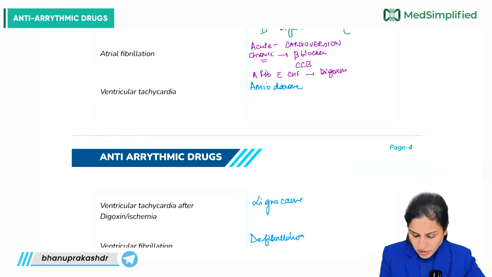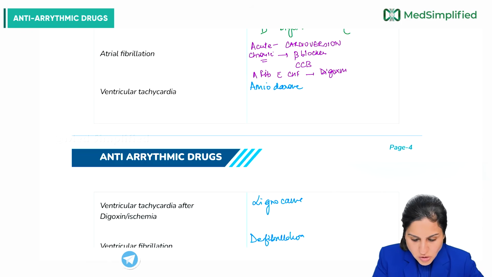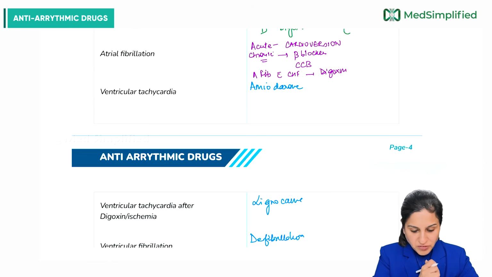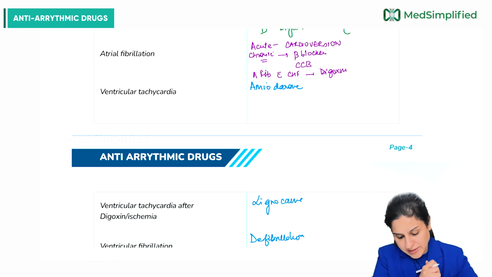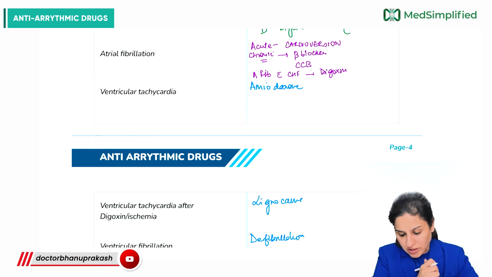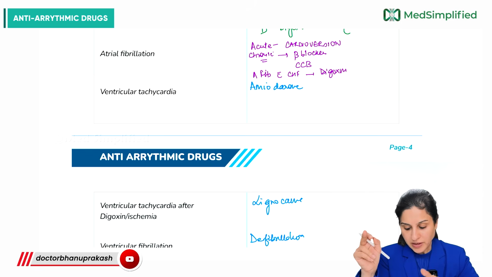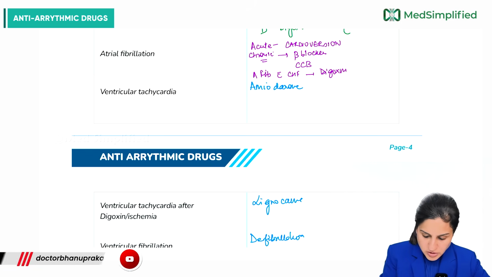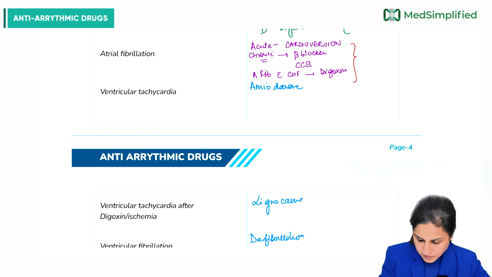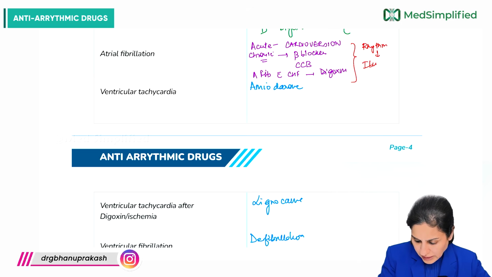Now, what is important to note here is that in atrial fibrillation, these drugs are to control the rate. For rhythm control, we need to give drugs like ibutilide. We've done that before. So, for rhythm control, you give ibutilide or dofetilide.